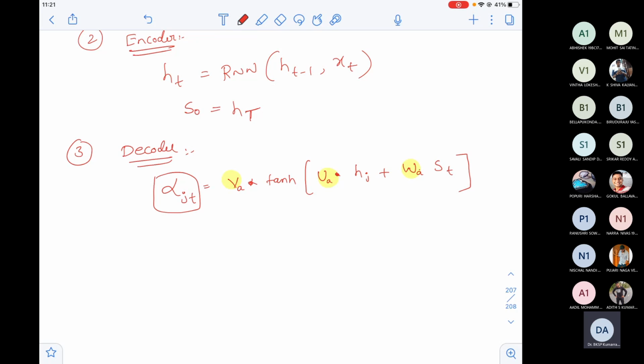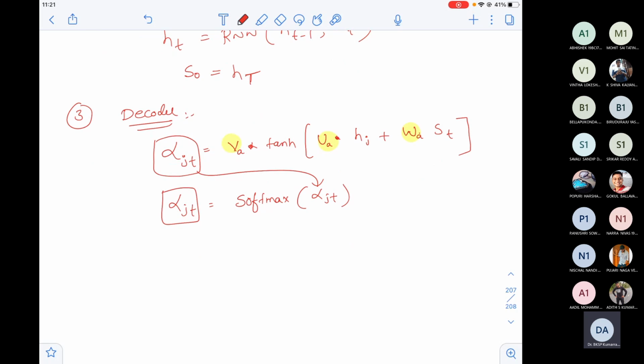Definitely you know this. Just use softmax so that you get a probability distribution. So my alpha jt is equal to softmax of alpha jt. Whatever alpha jt values I get, I do the softmax and get a new alpha jt. Once I get alpha jt, you remember, I get the importance of my Telugu word with respect to the English words in the form of alpha j, and I multiply that with hj.